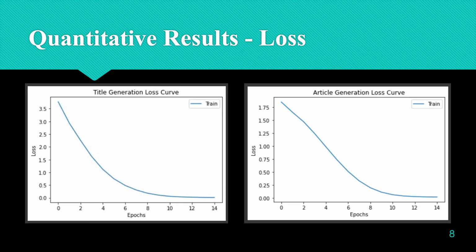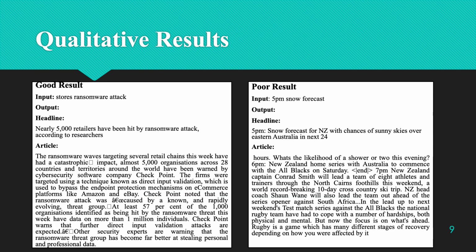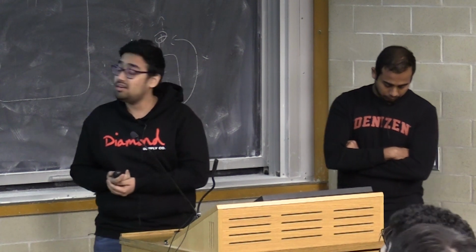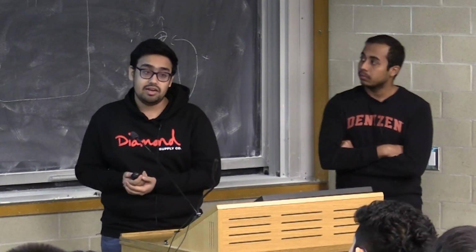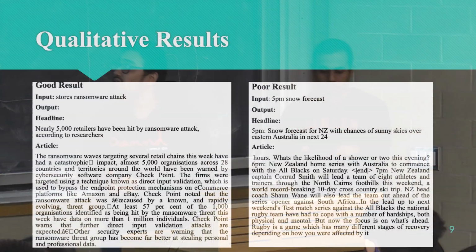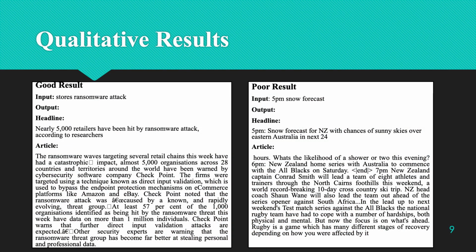These are the training loss curves for both the models. When it comes to qualitative results, here we are showing a good result and a poor result from the test set we used. In the case of the good result, the headline is pretty clear and it makes sense, and the article is also well structured around the headline and the given keywords. When you take the poor result, we can see that the headline doesn't make good sense at all. Also, the article is totally different from the given inputs and the generated headline as well.